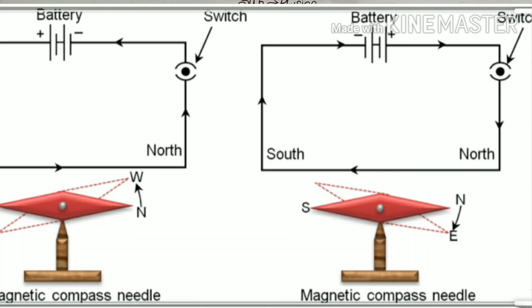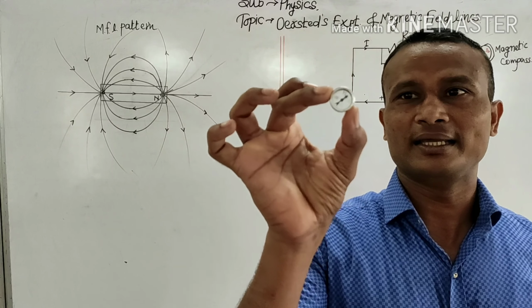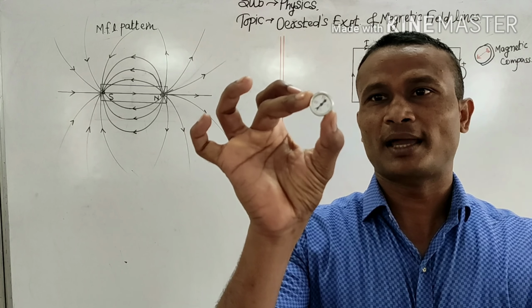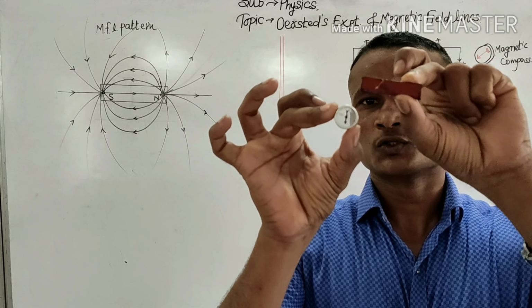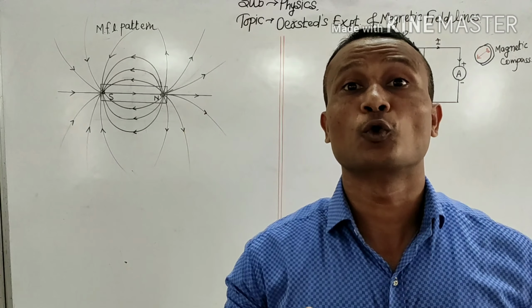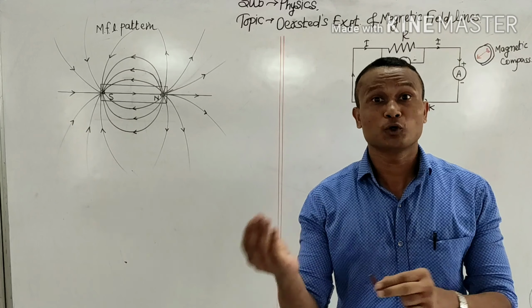So he concluded that whenever there is a current in a circuit, the compass deflects, and we know that a magnetic compass gets deflected only when we bring another magnet nearby. So we'll have a small situation. This is a magnetic compass. Now I'm bringing another magnet nearby. You can see how it is deflecting. So definitely a compass deflects only when another magnetic field approaches it.